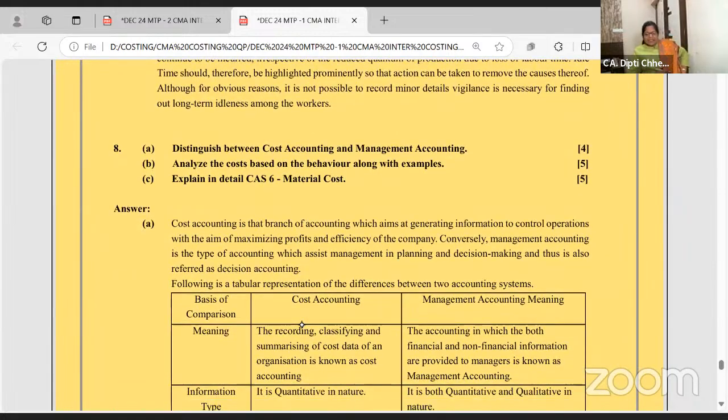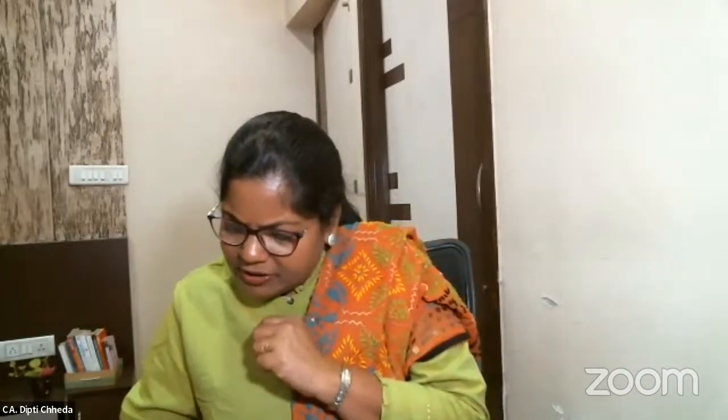Rest all is theory of CAS or cost and management. Most of the theory is from your first chapter. I've tried my best to motivate you all. You all are doing awesome. Still, there are 14 to 15 more days. So cost sheet, reconciliation, journal entries, PV ratio, budget, whatever you feel is repeated, do it and cover all the theory questions. You will do really amazingly well.